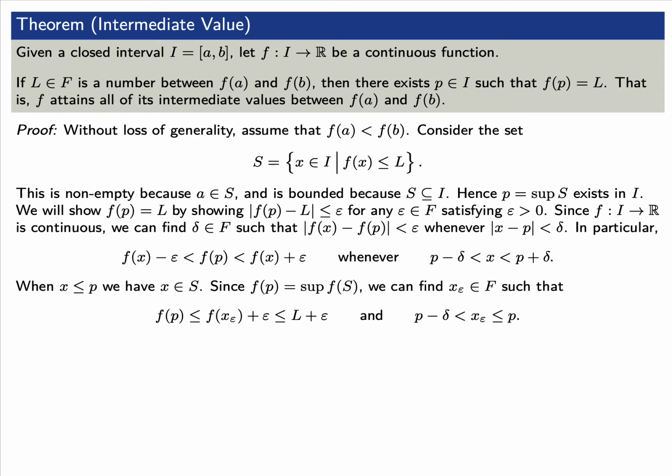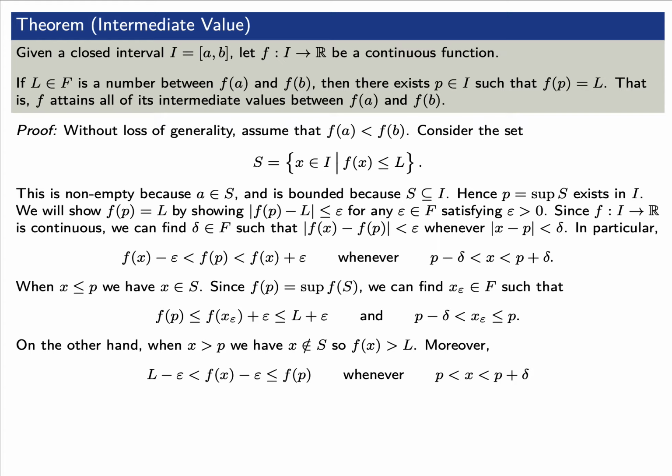Whenever x is to the left of p, then we know that x is an element of S. Since f(p) is equal to the supremum of f(S), again remember that f is a continuous function, this means that we can find an x sub epsilon such that f(x sub epsilon) plus epsilon must be greater than f(p), the supremum. But also f(x sub epsilon) is less than or equal to L because we're assuming that x sub epsilon is to the left of p. The whole point here is that we're using the fact that the supremum of f(S) is the point f(p).